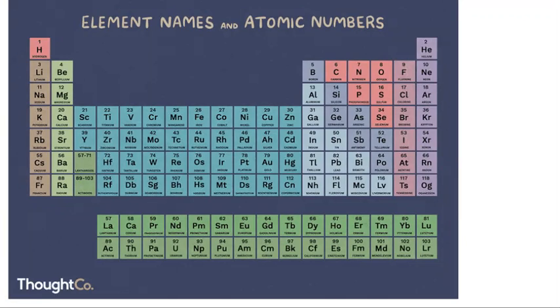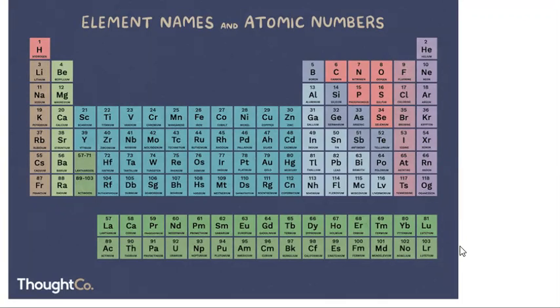If nitrogen has atomic number 7, it means in the nucleus of nitrogen, there are 7 protons. And if oxygen has atomic number 8, it means in the nucleus of oxygen, there are 8 protons. We know that the number of protons and the number of electrons are equal in any atom.